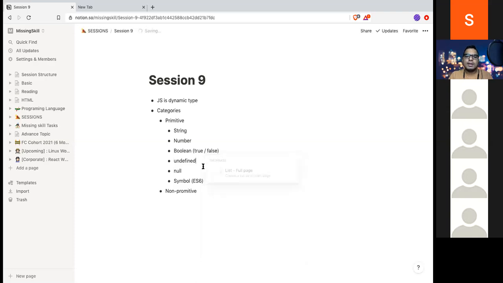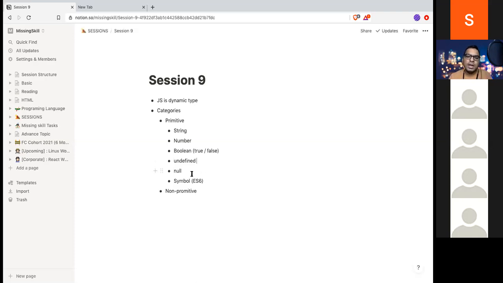Again, in JavaScript there is a special type called undefined. Undefined is a type also, and undefined is a value also. Whenever you assign undefined to a variable, it becomes undefined primitive type. So when do we use undefined? Actually, we don't use undefined. Undefined is used by the JavaScript engine. I don't know why it was kept, possibly due to tech debt or something, but I'm not sure about it. So as a developer, we shouldn't use undefined at all.